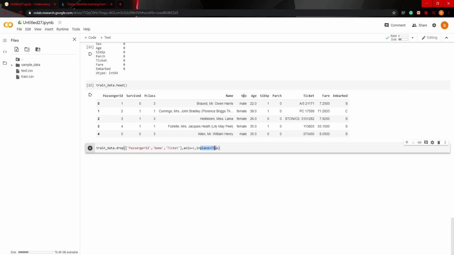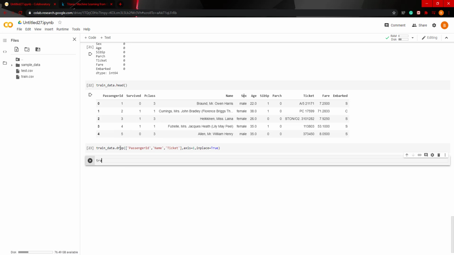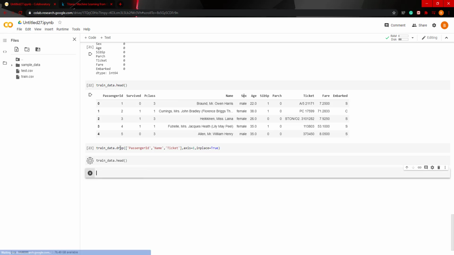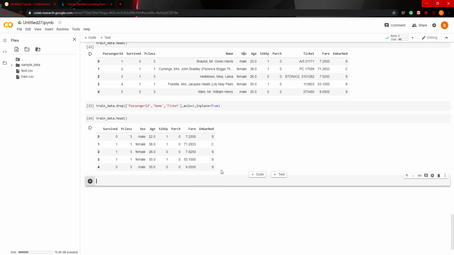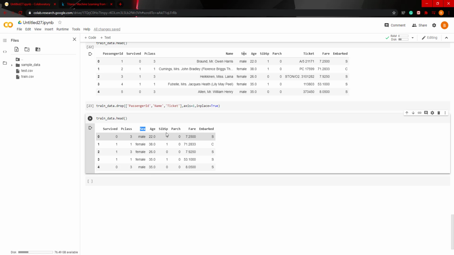This argument, in place equals true, basically just makes the change happen automatically to train data instead of having to actually put train data equals. So let's run this and then look at the head again of the data. Good.